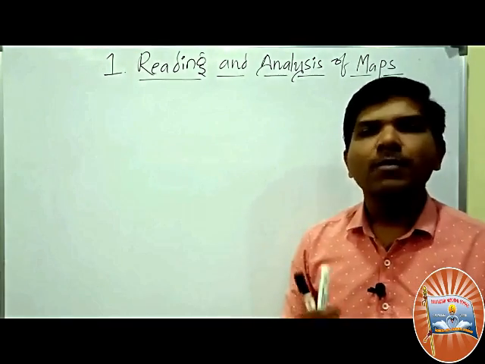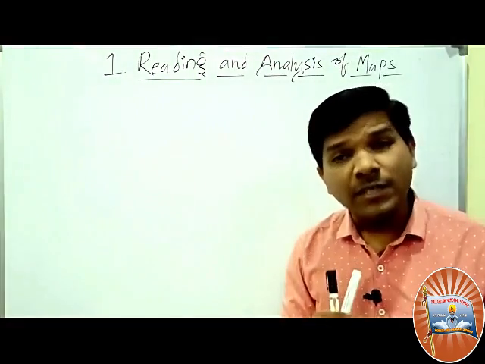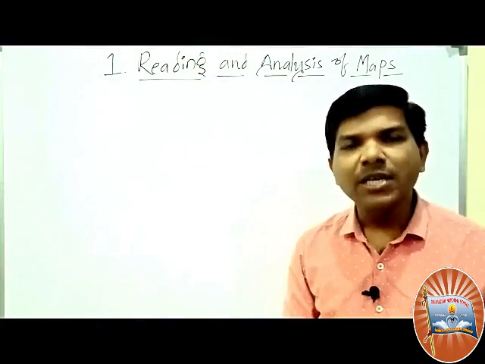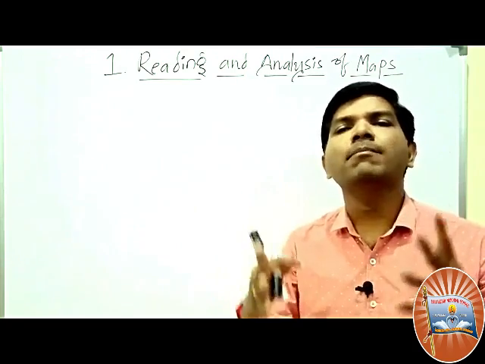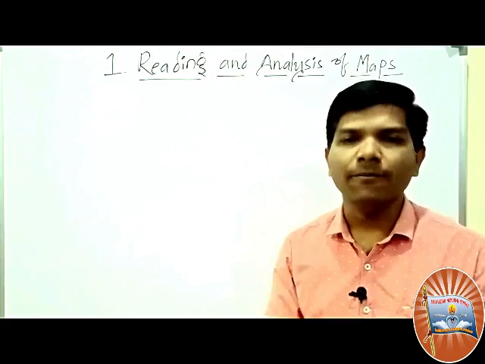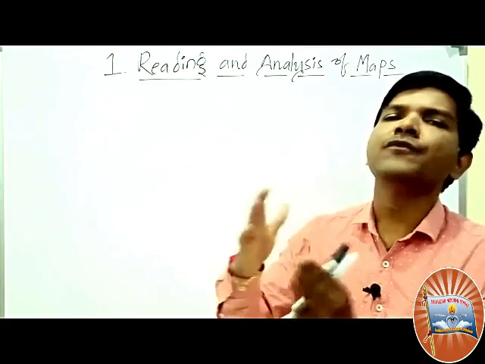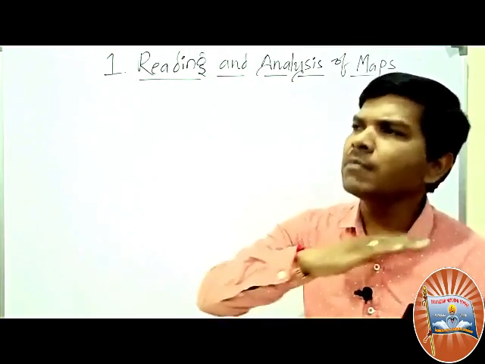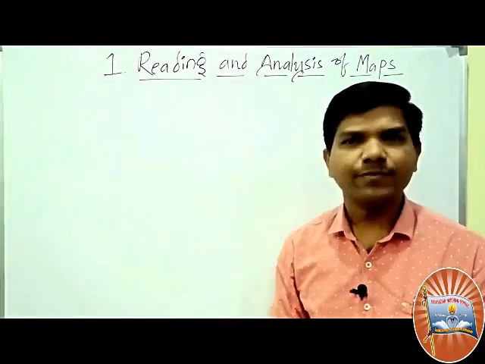Maps are political maps, outline maps, physical maps, population maps, rain maps, temperature maps, soil maps. So we will have different maps. Take an atlas; in the atlas, we have different kinds of maps. A number of varieties of maps are available in the atlas, isn't it?